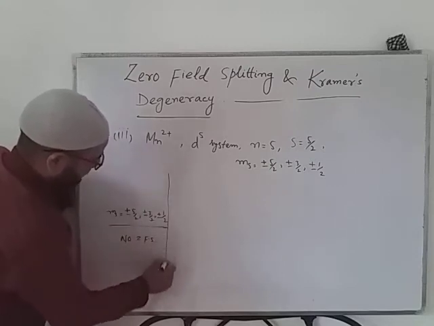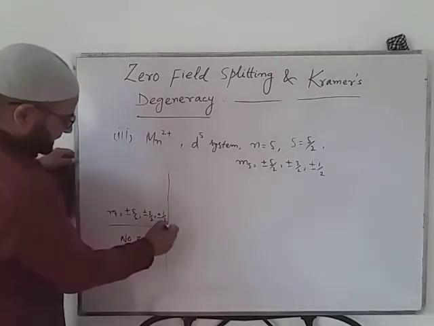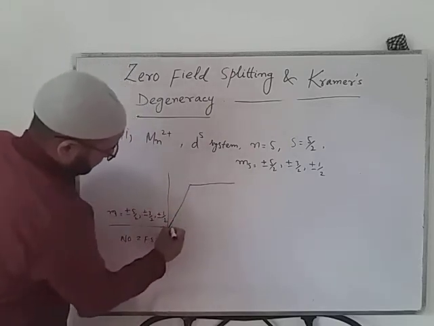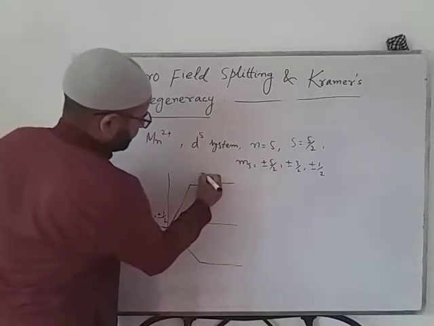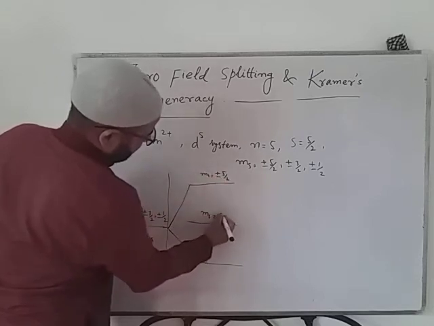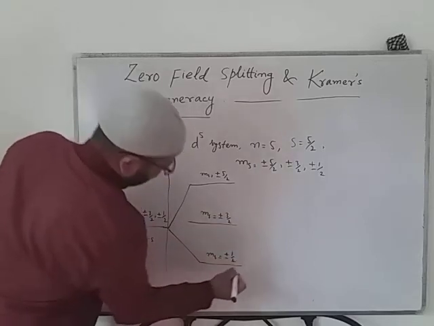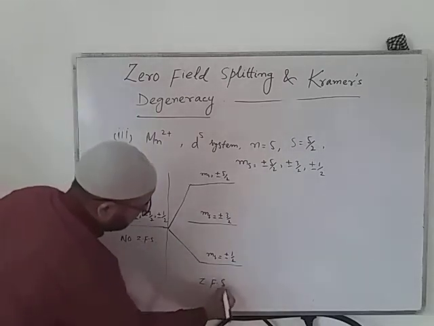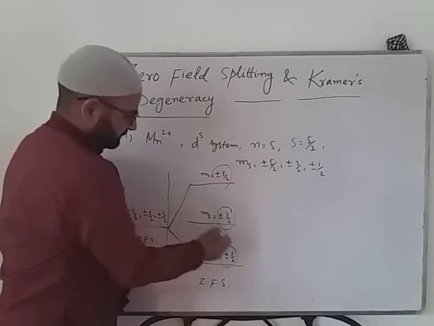But when the zero field splitting comes into existence, what will happen? There will be 3 doublets, that means ms is equal to plus minus 5 by 2, ms is equal to plus minus 3 by 2, and ms is equal to plus minus 1 by 2. That means when there was zero field splitting, we got 3 types of doublets, Kramers doublets.